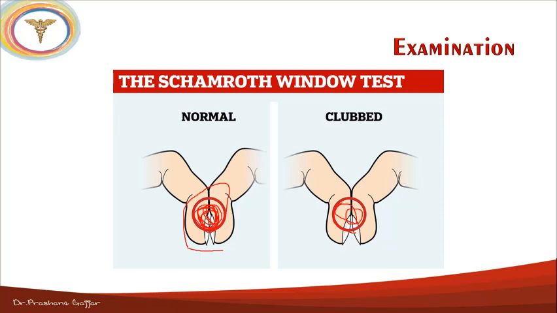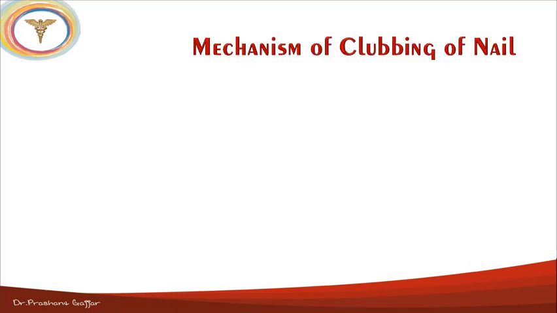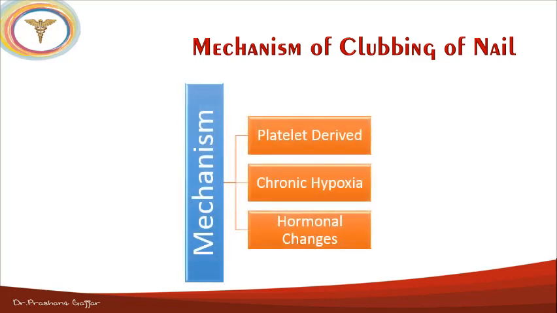Now we move on. What is exactly the mechanism of the clubbing? So friends, there are three mechanisms of the clubbing of the nail. The first factor is platelet derived. Another is chronic hypoxia, and the third one is hormonal changes. Now we move one by one into what is the mechanism.